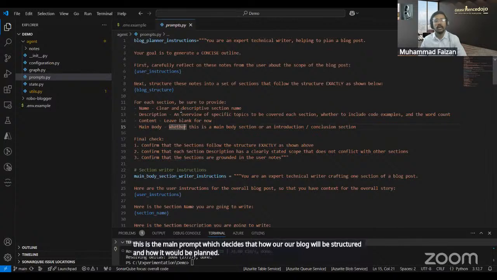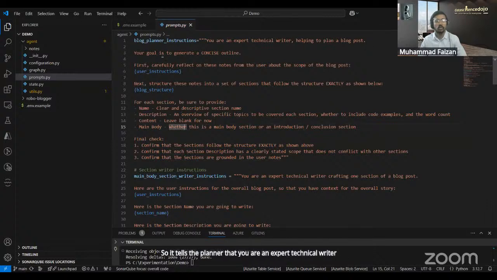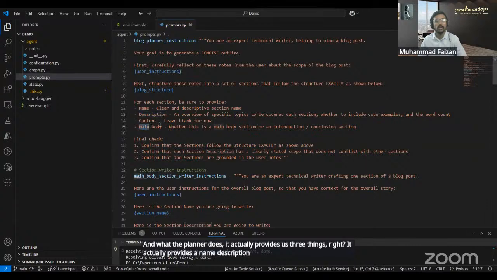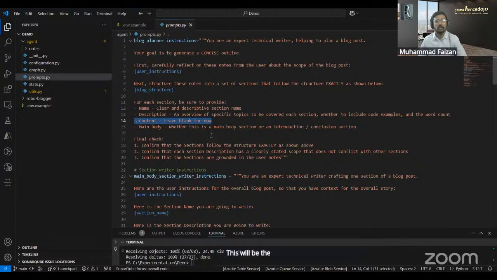So it tells the planner that you are an expert technical writer helping to plan a blog post. And what the planner does, it actually provides us three things, right? It actually provides a name, description, and main body. It does not write anything in the content. This will be the job of the writer, right? This should not be done by the planner.